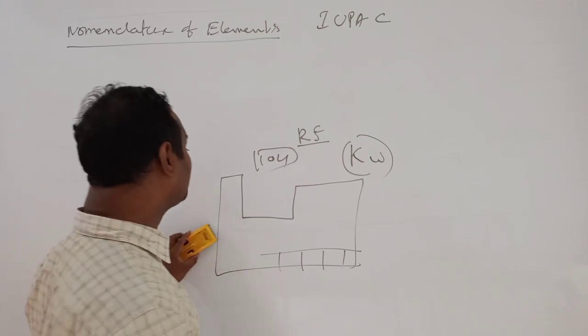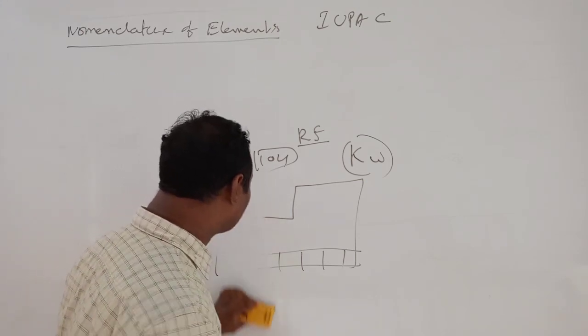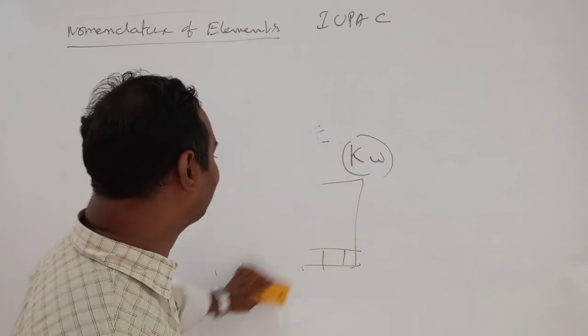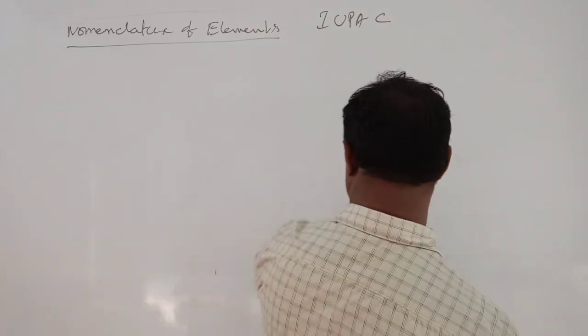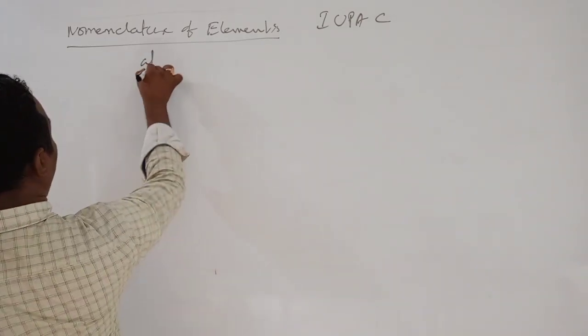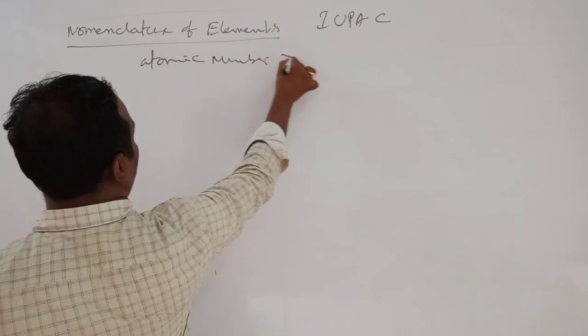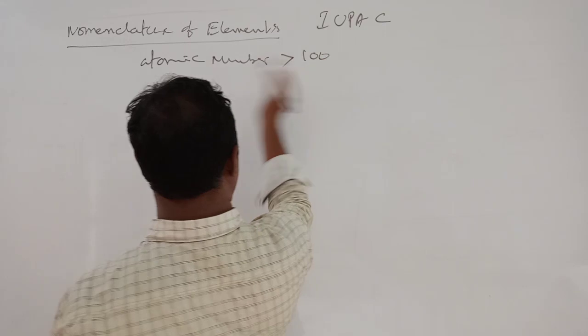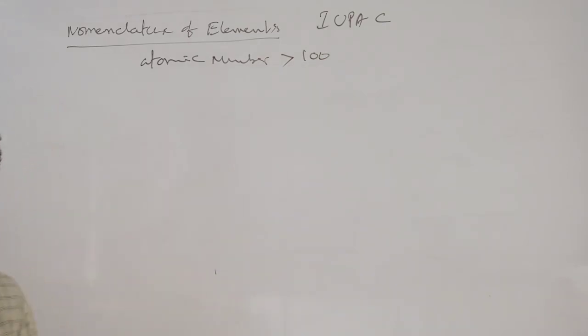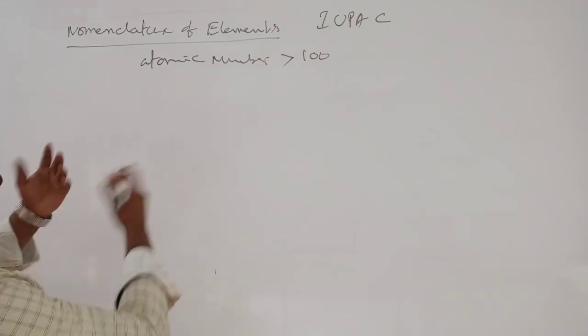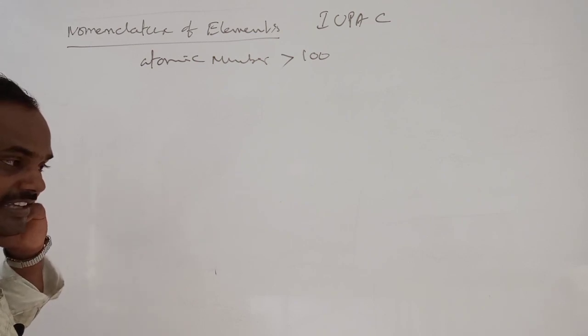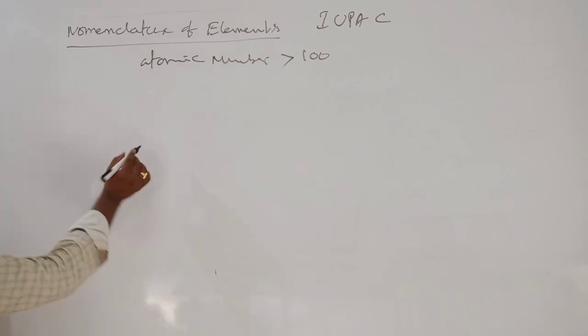Now, which elements? The elements which have atomic number greater than 100. For these they use this nomenclature, and it is very simple, sir.